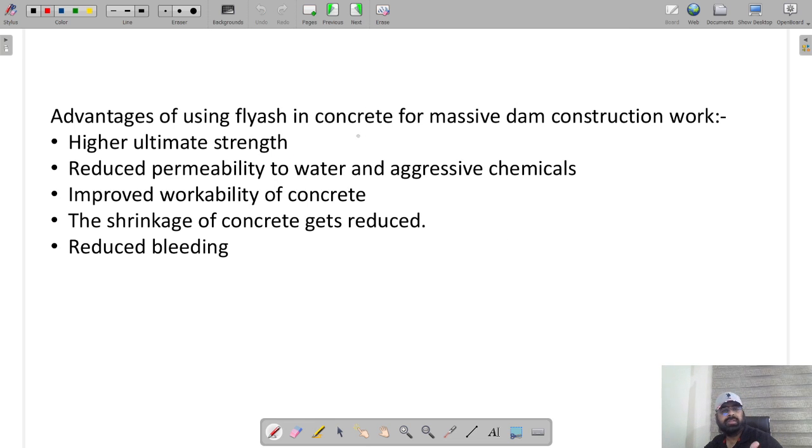Now the advantage of using fly ash in concrete for massive dam construction work is it will give you higher ultimate strength. It will reduce the permeability of water and aggressive chemicals. It improves the workability of the concrete. The shrinkage of the concrete gets reduced. Moreover, it reduces the bleeding. So all these are the advantages of fly ash. It is a pozzolanic admixture.